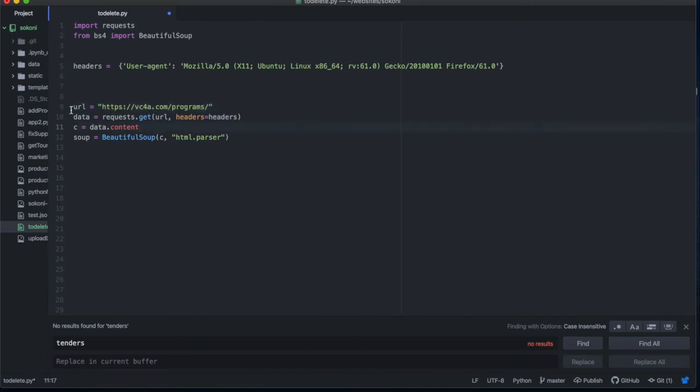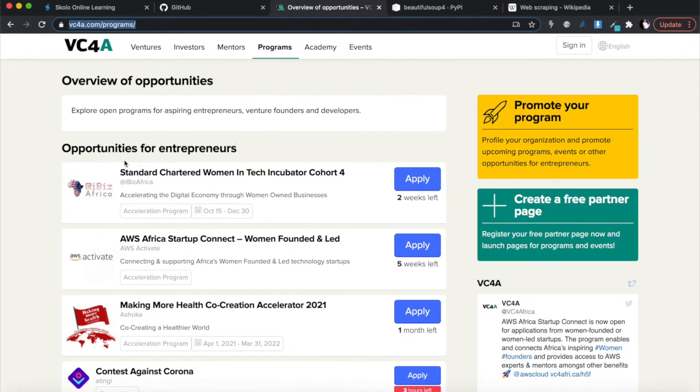Basically, if we ran all of this, we would get the soup that is this URL data, and it's going to be some long thing that we cannot understand. So we actually now have to start parsing it and going into the result that we're getting to extract just what we want. The best way to do that is you have to know the HTML of the website that you're visiting, and there are two ways to do that. The first way is you must be using a Chrome browser. Let's just start with that.